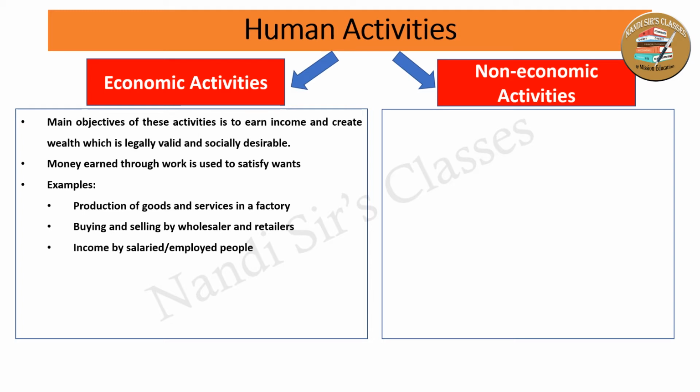And whenever salaried or employed people work in an office and earn a salary, that is simply an economic activity. Another example is doctors, lawyers, chartered accountants, cost accountants, company secretaries, and engineers who are self-employed. They also render their specialized knowledge and skill to their clients to earn income.